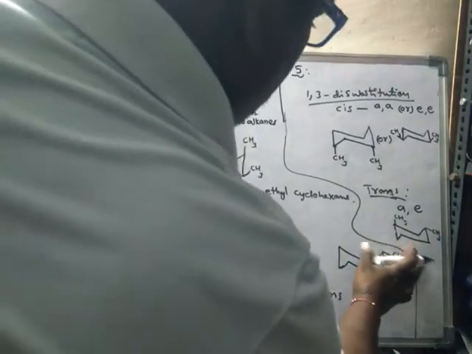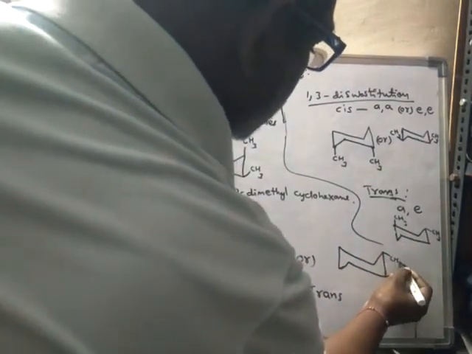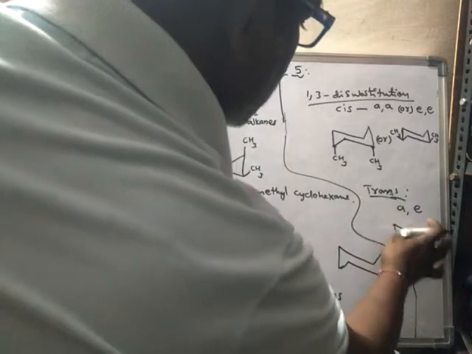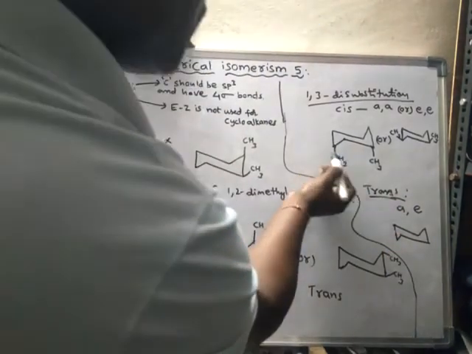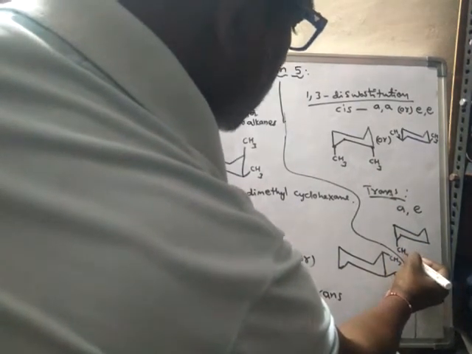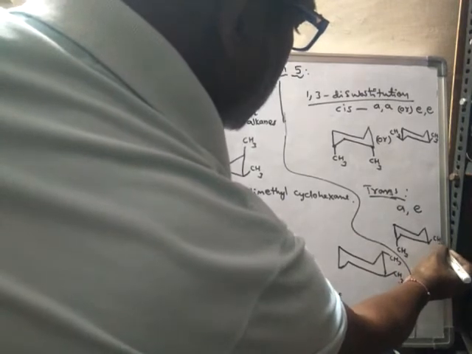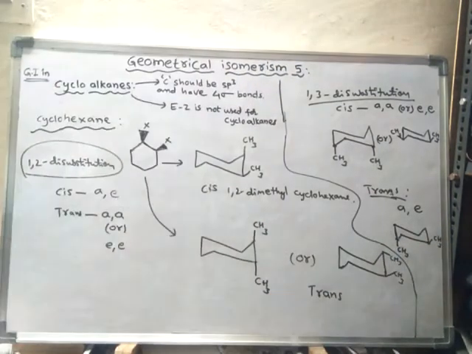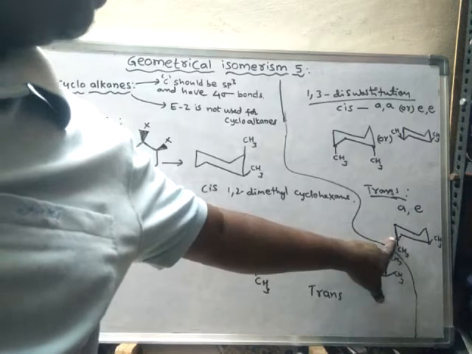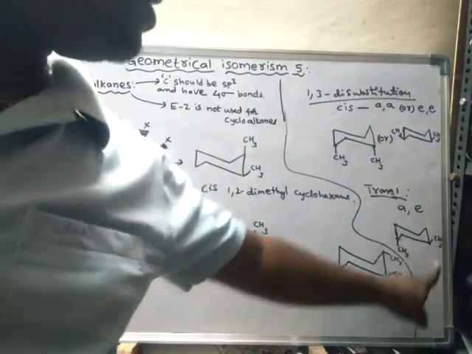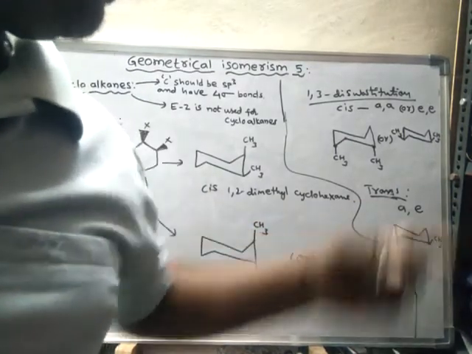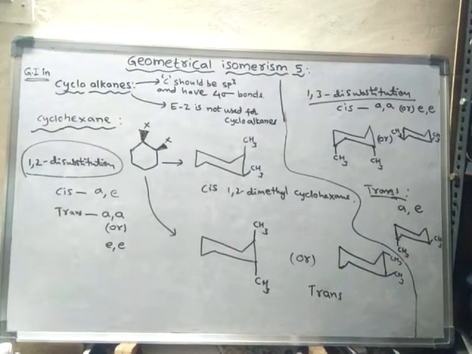Or else I may draw like this. To avoid confusion, because here I treated this one as first and this one as third, now here also I will draw. So this is axial CH3 and this is equatorial CH3. This is first and this is third. So if the first one is on axial, the third one should be on equatorial. Or else, if the first one is equatorial, then the third one will be in axial. So like this, the 1,3 disubstitution will be.